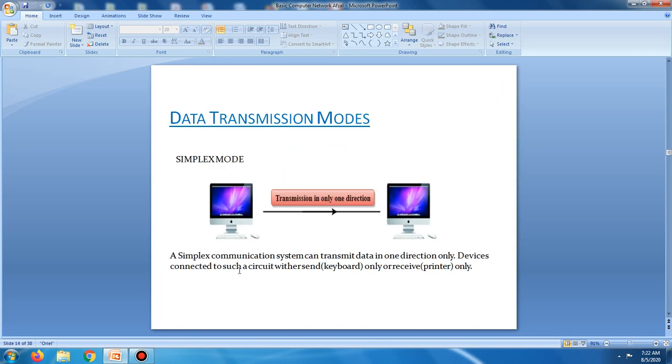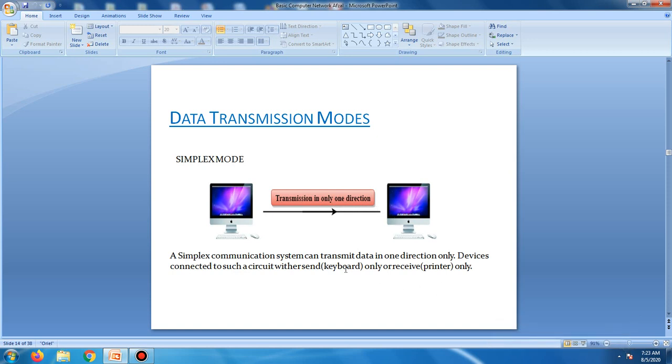Simplex mode: the data communication is unidirectional. A simplex communication system can transmit data in one direction only. For example, computer A sends a message and computer B receives the message. That means transmission in only one direction.